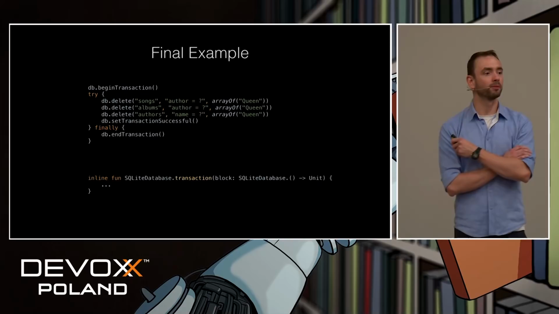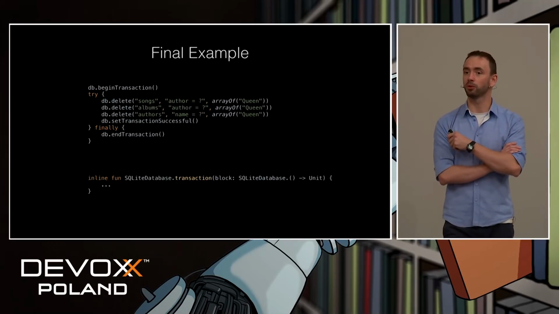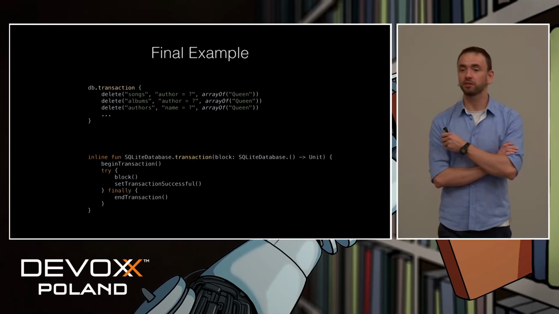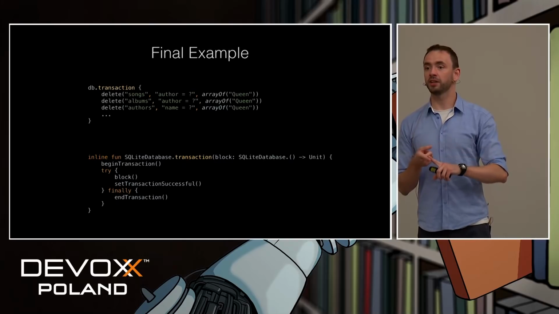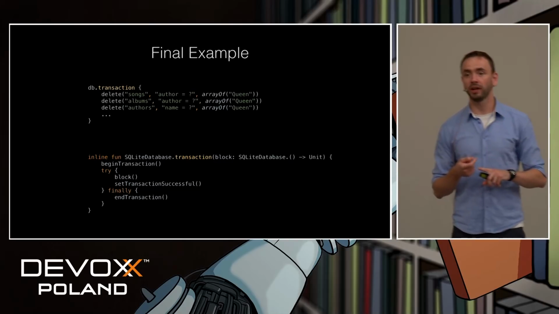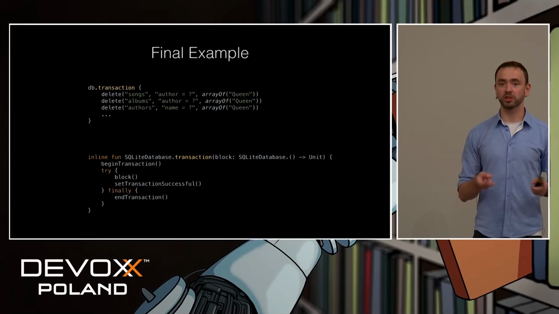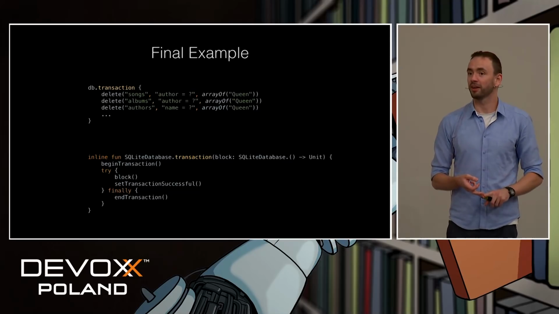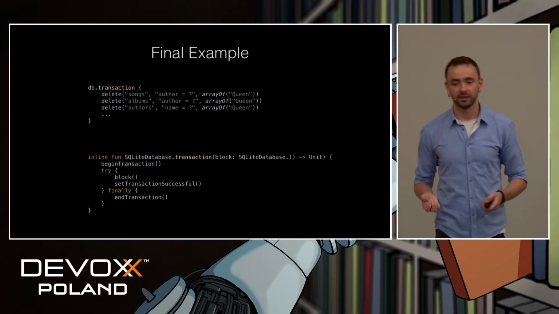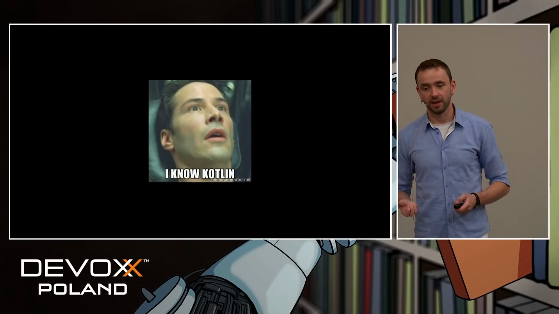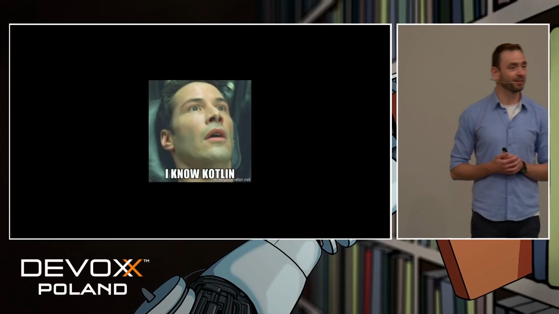So what do we have now? Well, we have exactly the same code as at the beginning of this example. So what we've achieved is, well, we've hidden all the complexity, we have made it reusable, and best of all, we have absolutely no runtime overhead. Because everything, especially inlining, happens during compile time. So it's basically a win-win situation for us. So I guess you can already call yourself a junior Kotlin developer.